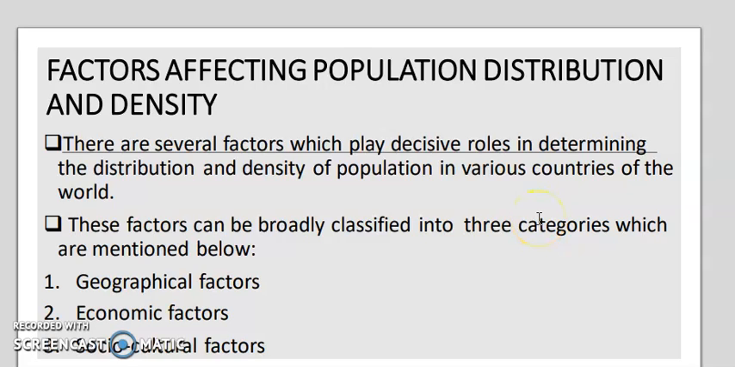So today we are going to discuss the factors affecting the distribution of the population as well as the density of the population. This question used to come in exams as a 5 marks question.